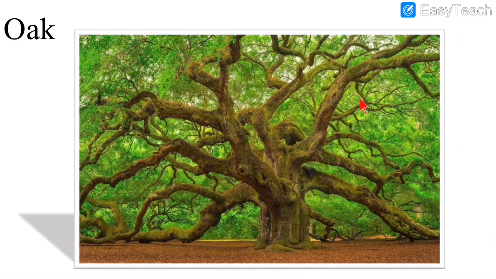As you can see, the color is very attractive. Natural color, it has very attractive natural color. So it has very good color, as you can see. And we can make so many products like houses, furniture, basketball bats, musical instruments, handles, toys, fences, aeroplane parts, floor, boats, bridges, boxes, doors, etc. All these things we can make with the help of oak tree.